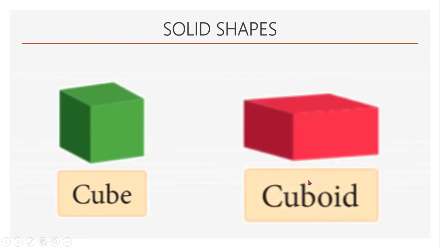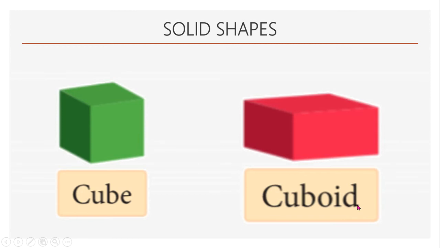And we have another shape which is also a box shape, looks like a box. Here the measurements of all sides of a cuboid will not be the same. The measurement of this side will be the longest, the length of this will be a bit lesser than this, and the measurement of height or thickness of this box will be even lesser than the measurements of these two. So such a shape is called a cuboid.